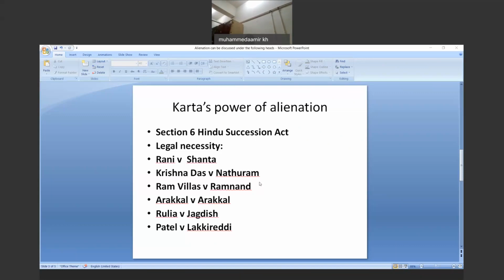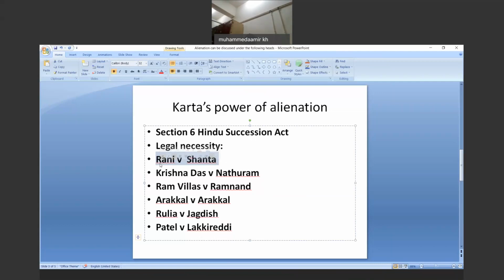This was discussed further in the case of Rani versus Shanta: to establish necessity, it is not to be understood in the sense of what is absolutely indispensable, but what, according to the notions of the Hindu family, would be regarded as proper and reasonable.